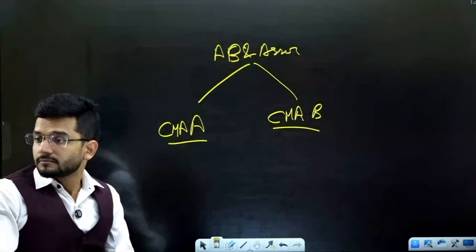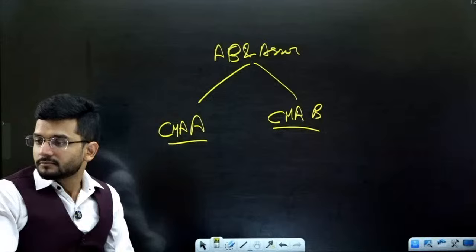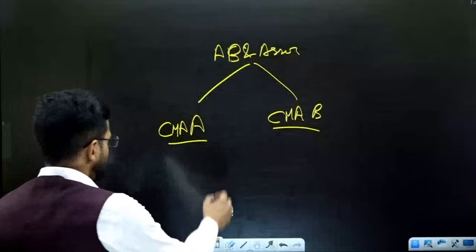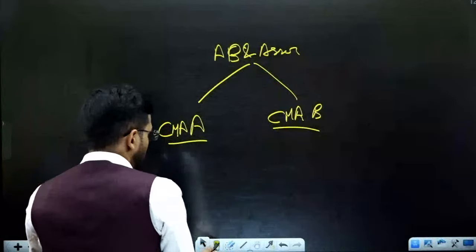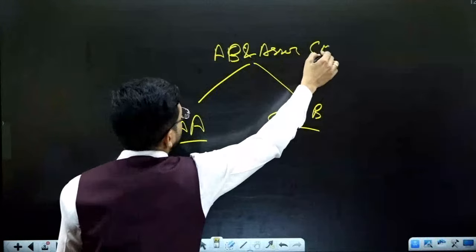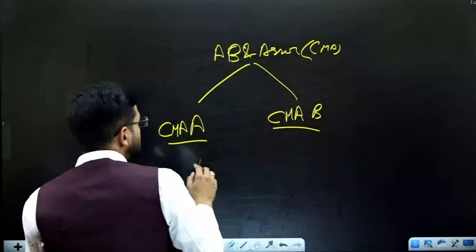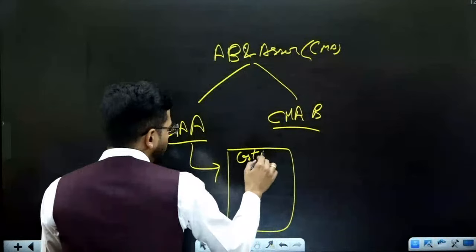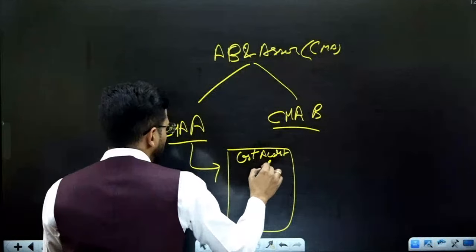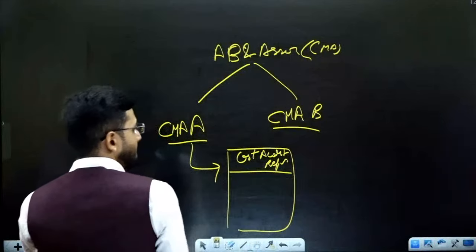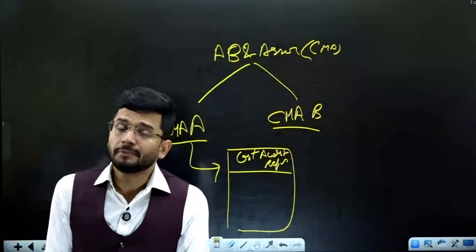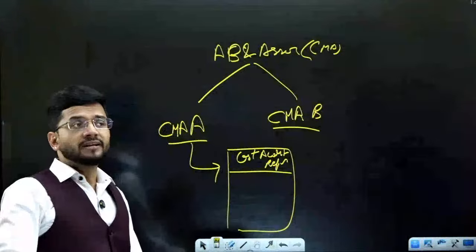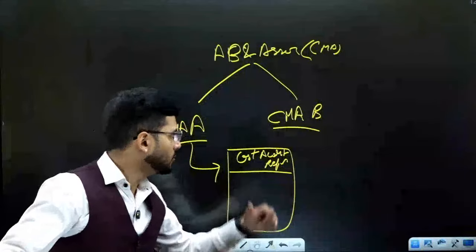So A and B are the CMAs who are partners of A, B and Associates. This is a CMA firm. Now what happens is, Mr. A went to an audit, conducted an audit and drafted a cost audit report. But obviously guys, it's a big responsibility to draft a cost audit report, because the cost audit report will be relied upon by Government of India to make decisions. So it's a big responsibility over whom?